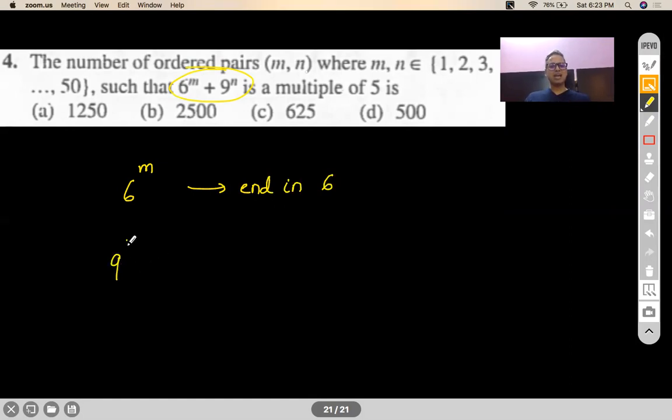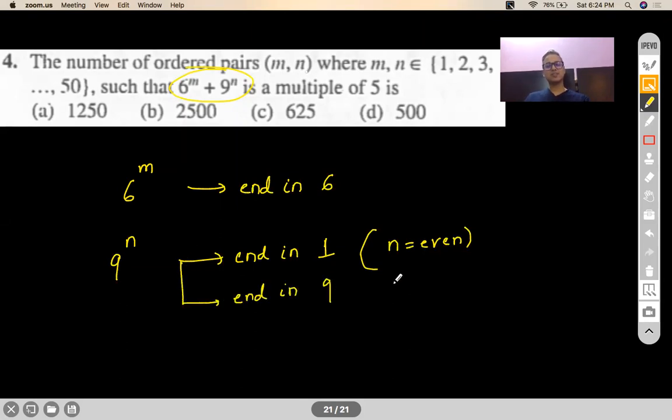And 9 to the power n will either end in a 1. When will it end in a 1? When n is even. Or it will end in a 9. Right? When will it end in a 9? When n is odd. Correct?